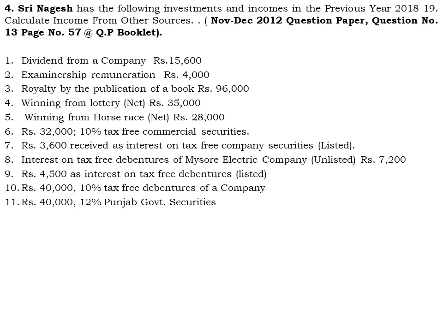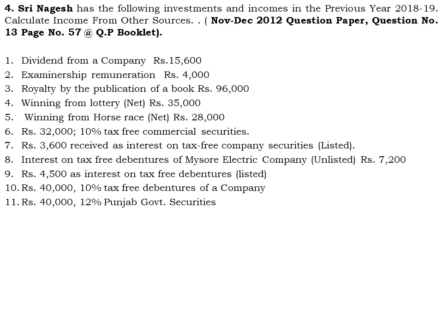Third one, royalty on the publication of a book, rupees 96,000. He has written a book, there is no title mentioned here, but he is receiving royalty of rupees 96,000, which is chargeable to tax under income from other sources.